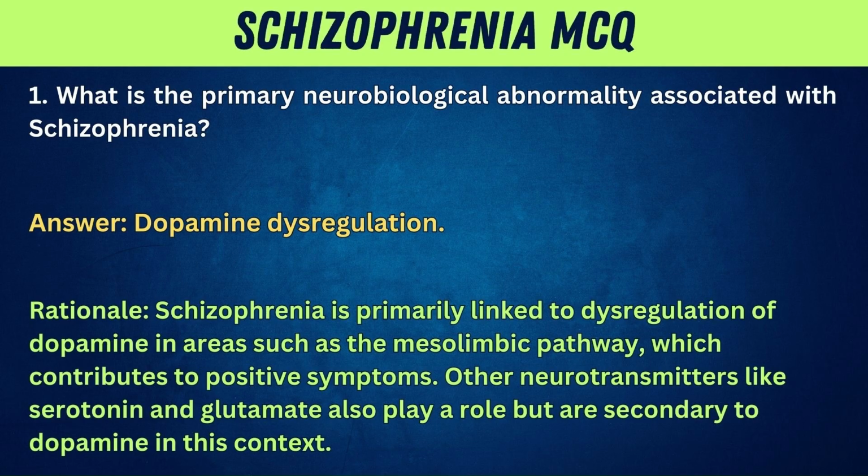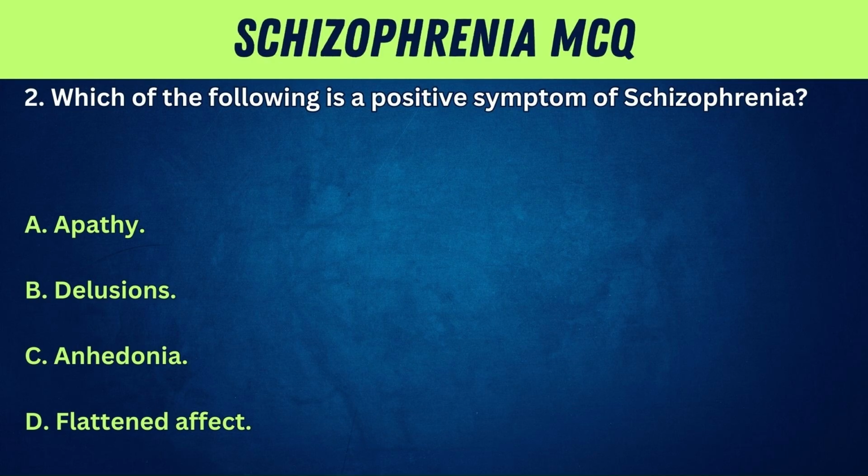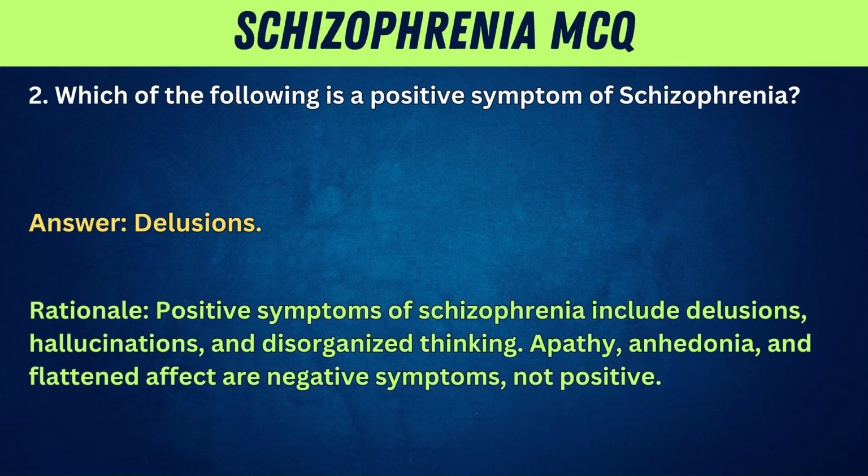contributes to positive symptoms. Other neurotransmitters like serotonin and glutamate also play a role but are secondary to dopamine in this context. 2. Which of the following is a positive symptom of schizophrenia? A. Apathy. B. Delusions. C. Anhedonia. D. Flattened affect. Answer: delusions. Rationale: positive symptoms of schizophrenia include delusions, hallucinations, and disorganized thinking. Apathy, anhedonia, and flattened affect are negative symptoms, not positive.